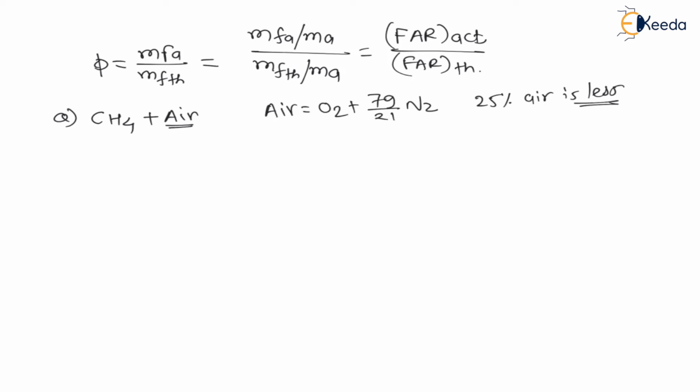Let us first calculate the stoichiometric mass of fuel, or here this phi can be written as the fuel air ratio actual divided by the fuel air ratio theoretical. Now let us find this, right? My dear students, for perfect combustion, also called stoichiometric combustion, this CH4 is burned in an air atmosphere, that means O2 plus 79 by 21 N2, right?